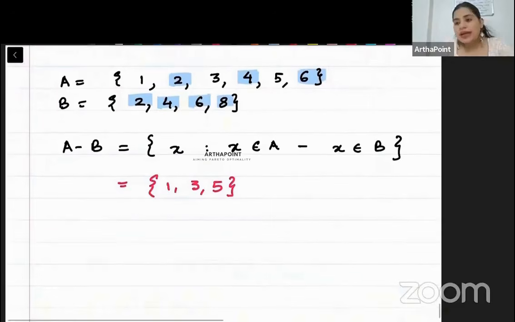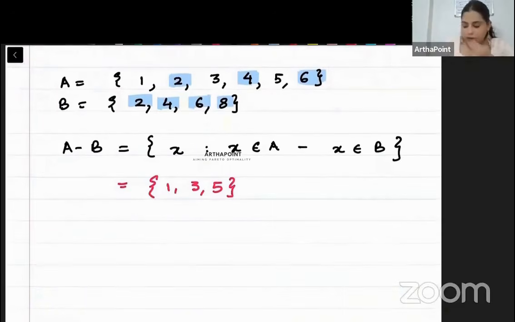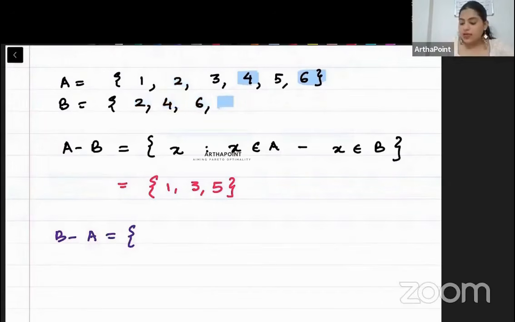Beta, can you quickly do B minus A? So B minus A will be those elements which are there in B, but not there in A. So how will I go ahead and do that, beta? This was my 8. It should be there in B, but it should not be there in A. A's elements will be removed.